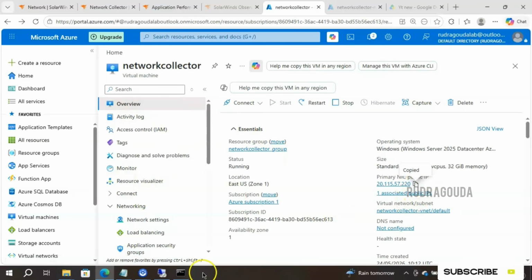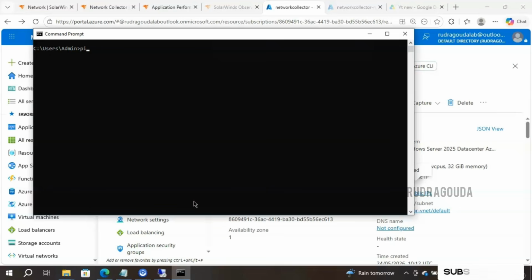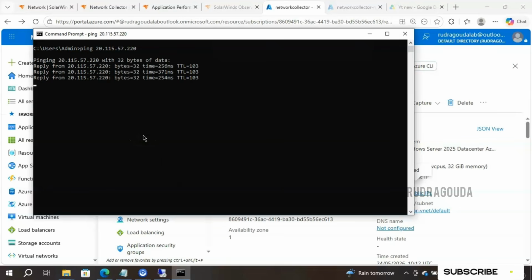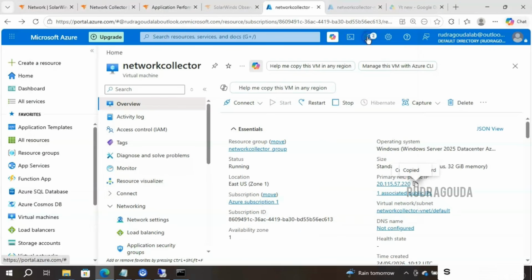This is my IP. Let me check the ping. Type ping followed by the IP address and click on enter. Okay, it is replying, which means ping is working as expected. So this one I wanted to monitor in our SolarWinds as a network device.